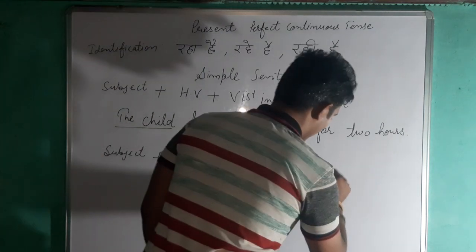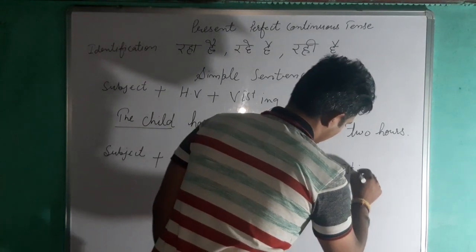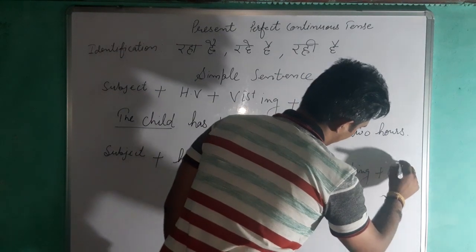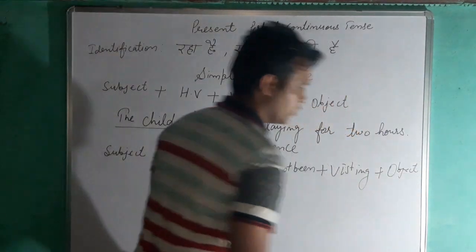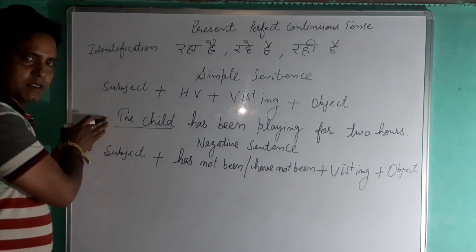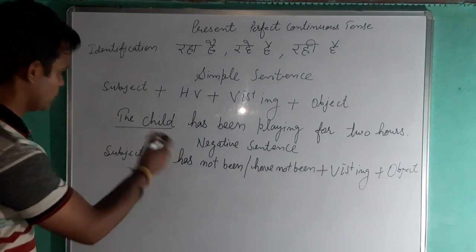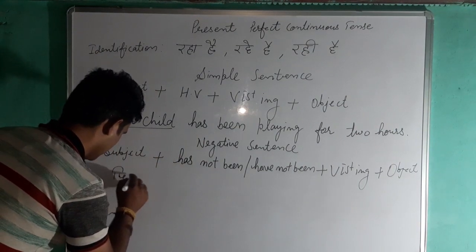Then verb first form plus ing and then the object. Now you can convert this sentence into the negative.